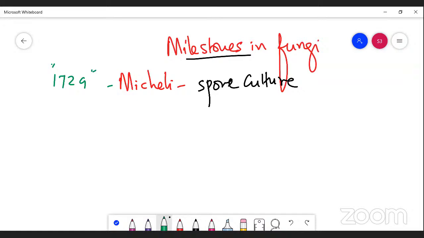I repeat once again. In the year 1729, Mycelium demonstrated an experiment on the study of fungi by using a spore culture, right? He was the first man to initiate the study of fungi in the plant kingdom, right? Hence Mycelium became the founder of mycology.